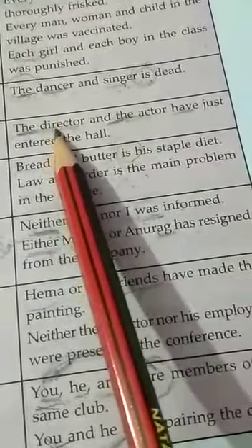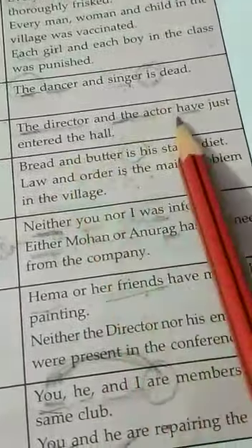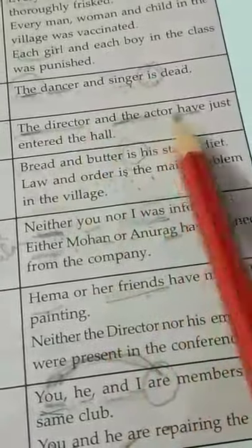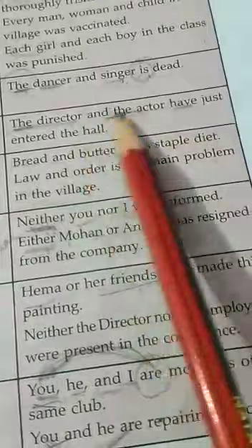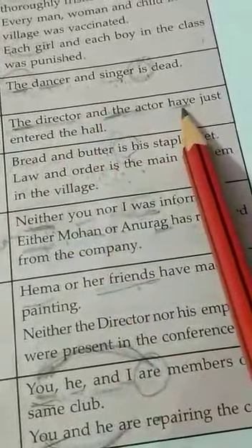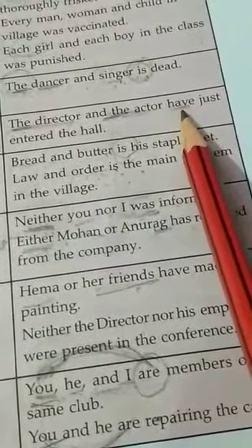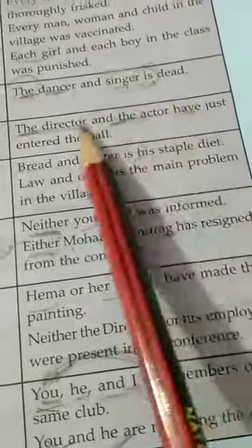It means the director is one person and the actor is the other person. So we have two persons, and with two persons we use the plural form of "has". Plural means more than one. What is the plural form of "has"? "Have". So we have used the "have" form.